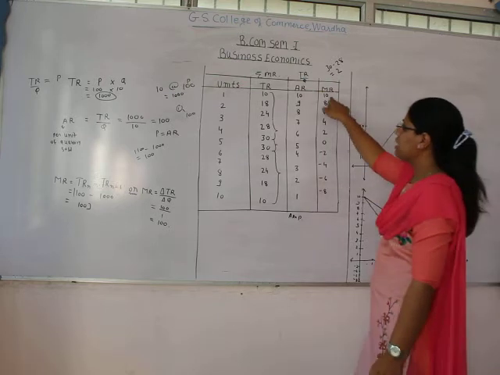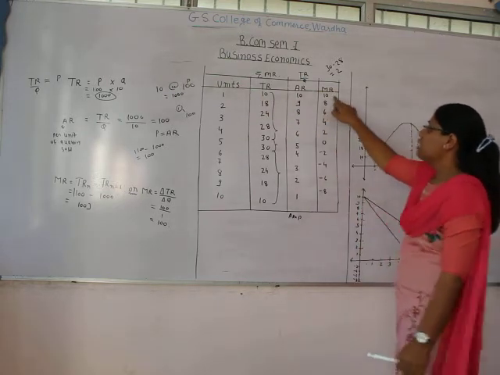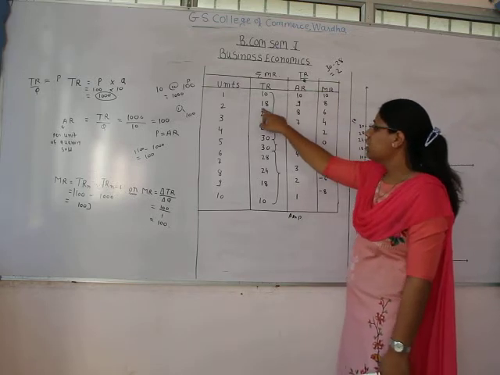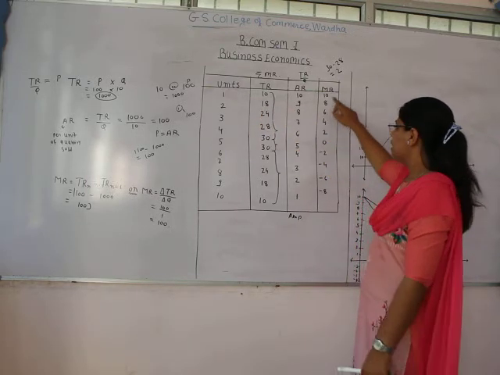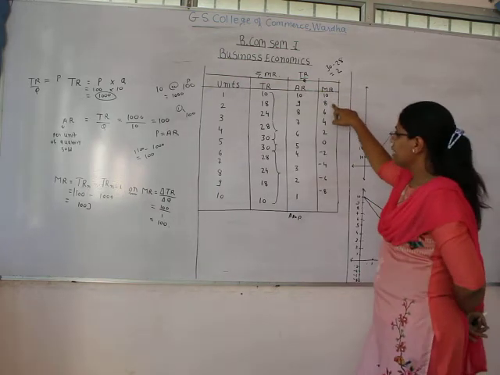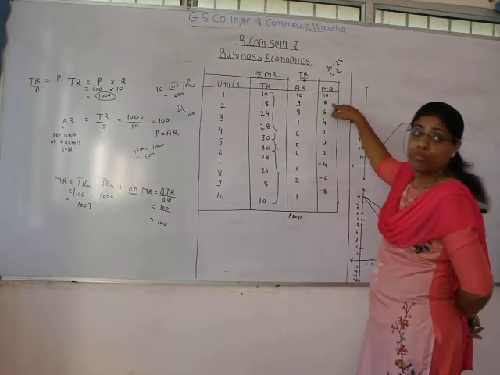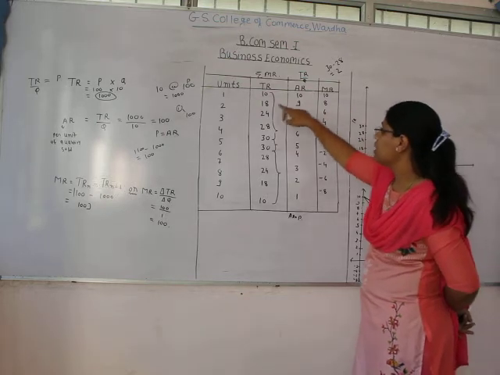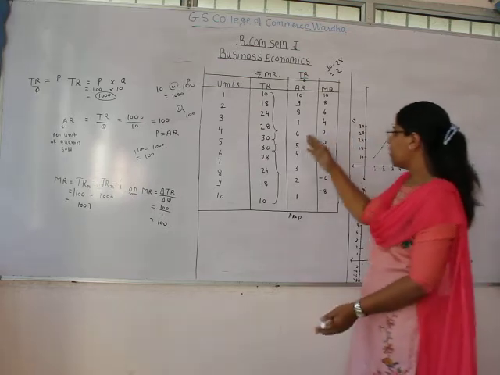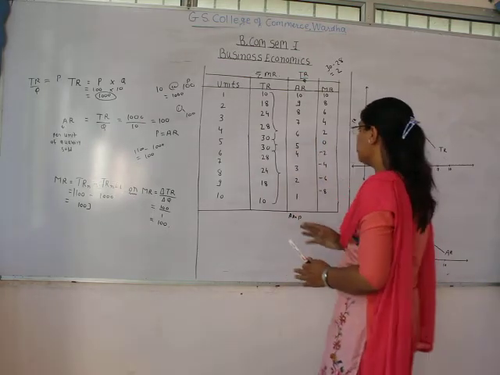So here you can see that at initial level all the 3 revenue are 10. Then you can see that at the second unit, when the marginal revenue is 8, the total revenue, being the summation of marginal revenue, is 18, and further also you can see that the total revenue is the summation of marginal revenue.